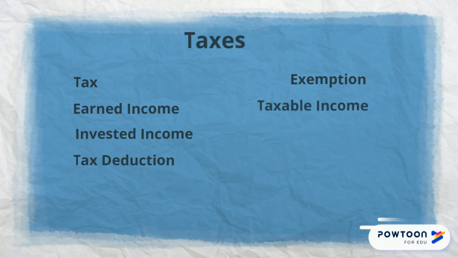Taxable income is the amount on which taxes are calculated. This amount results from subtracting adjustments to income, deductions, and exemptions from gross income.